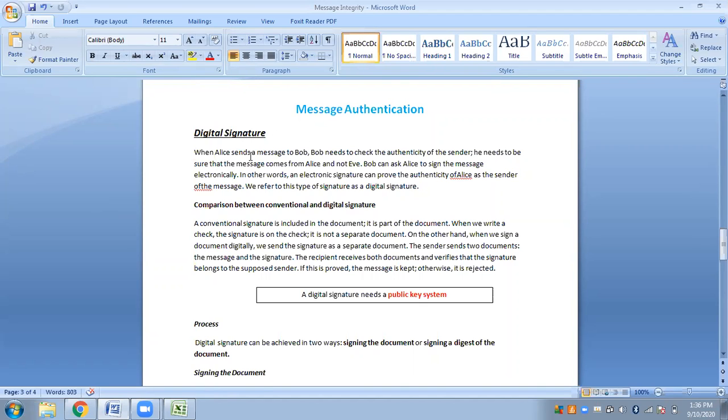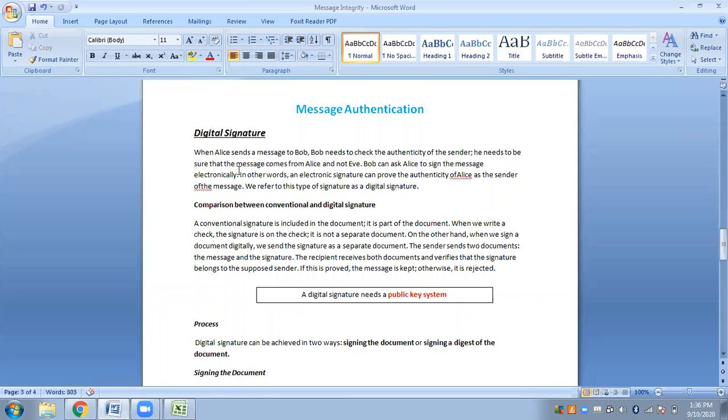Message authentication helps establish proof of identities. The sender should be able to identify that he is the one who has sent the message and not some other person. So when Alice sends a message to Bob, Bob needs to check the authenticity of the sender.